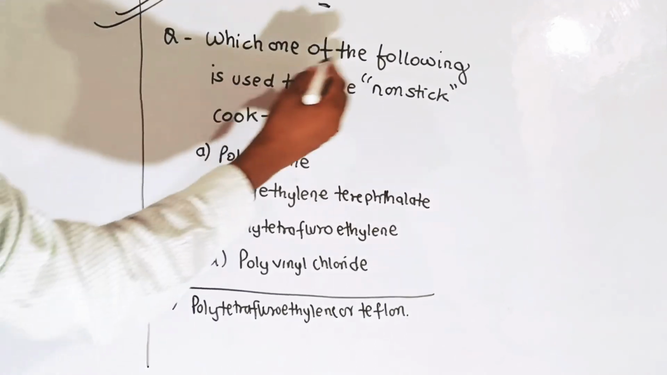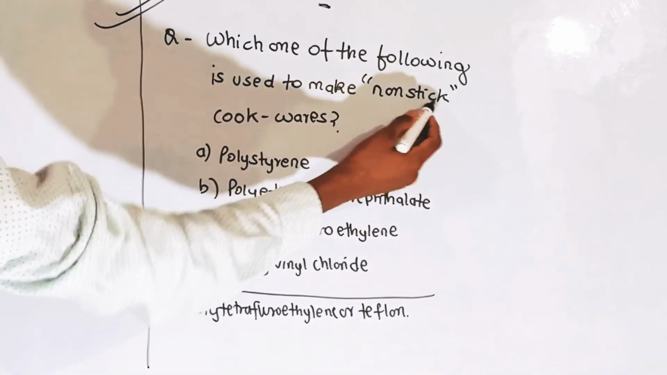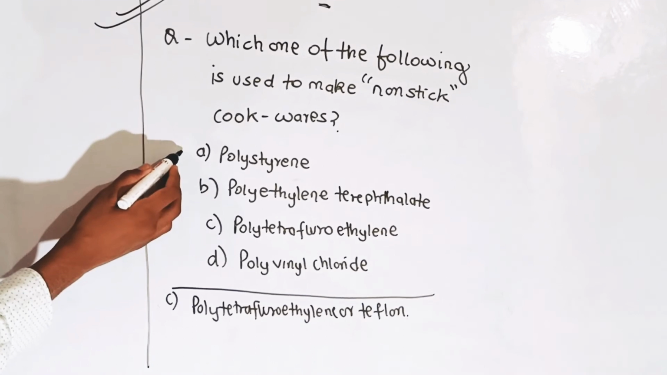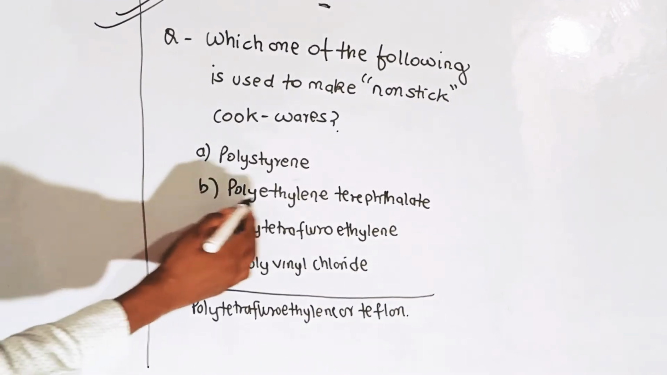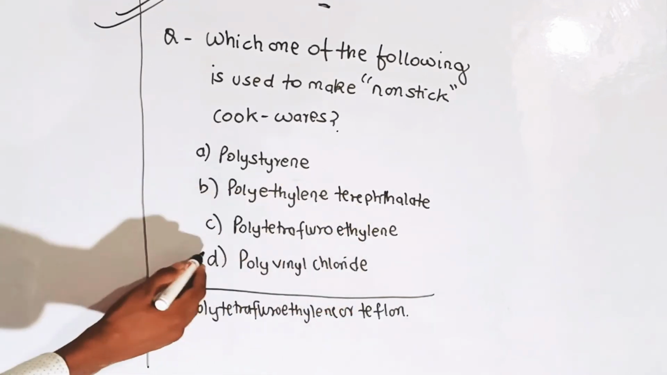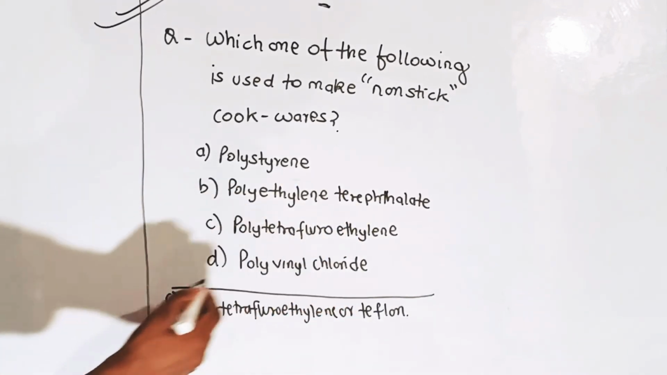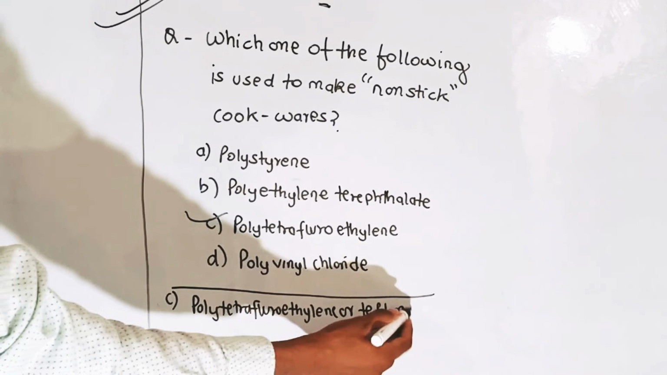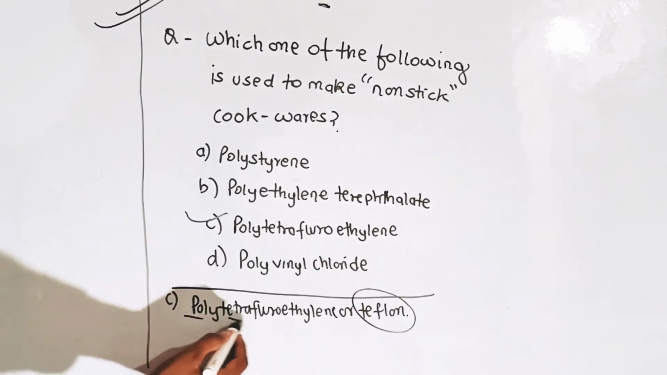Which one of the following is used to make non-stick cookware? First option is polystyrene, second is polyethylene terephthalate, third is polytetrafluoroethylene, and fourth is polyvinyl chloride. The correct answer is C, that is Teflon. It is polytetrafluoroethylene.